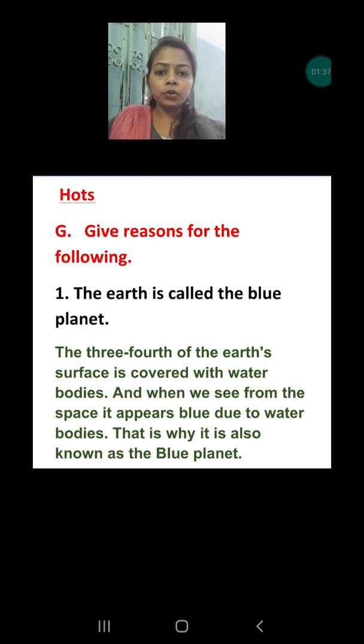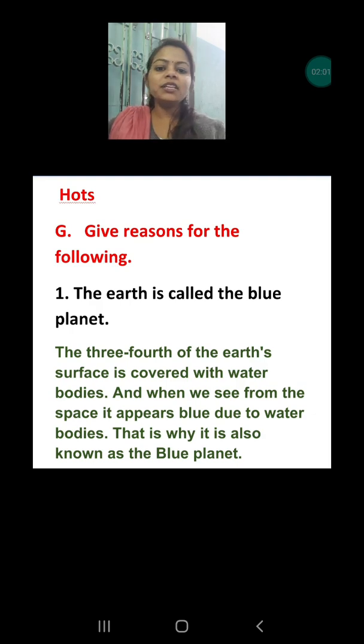That means out of 4 parts, 3 parts of earth's surface is covered with water. That is the rivers, ponds, oceans, seas, including all water bodies. Due to that, the earth looks blue from space. This is the only reason why our earth is called the blue planet.